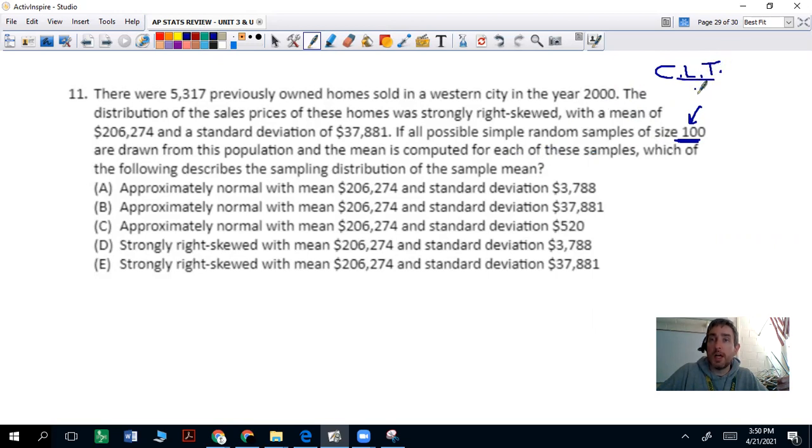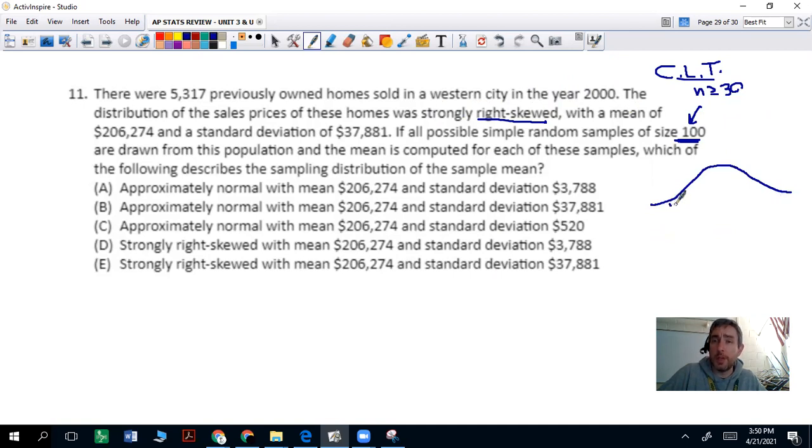If you have a sample size of at least 30, then your sampling distribution can be approximately normal. A smaller sample size, if the population is right skewed, would give a right skewed sampling distribution. However, since we have at least 30 in our sample size, our sampling distribution is approximately normal.